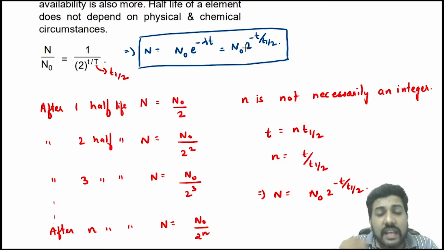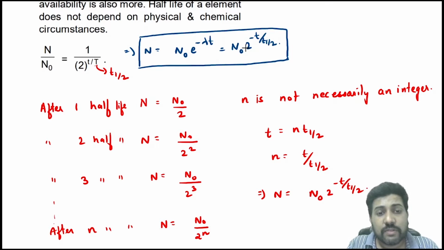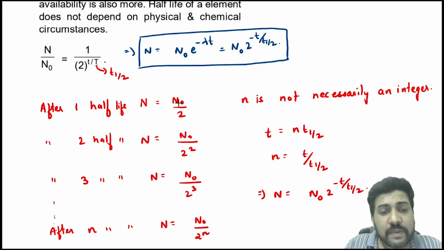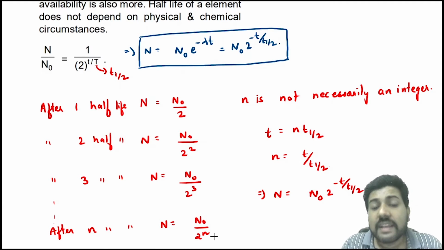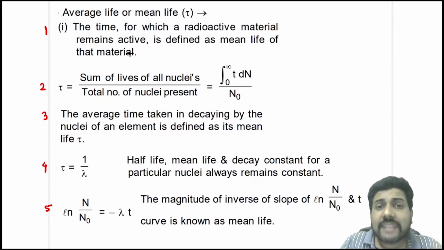So after every half-life, the number of nucleus becomes half of the original value. After one half-life it will become n naught by 2, after two half-life it will become n naught by 2 square, after n half-life it will become n naught by 2 power n, but again n is not necessarily an integer. Now the next definition is average life or mean life.